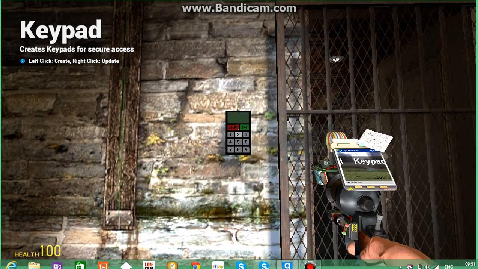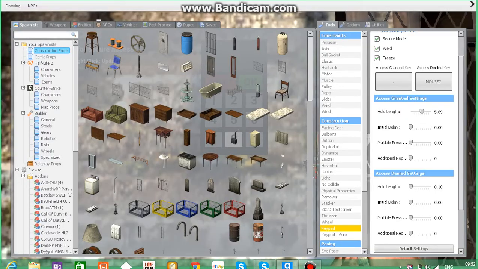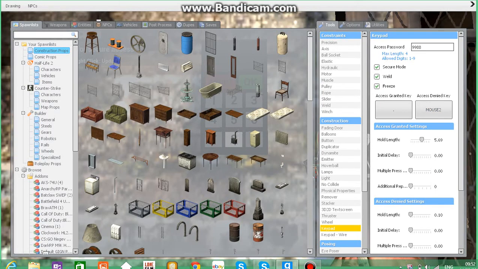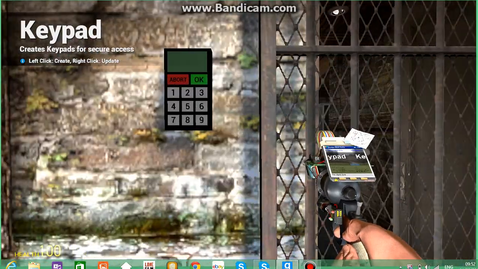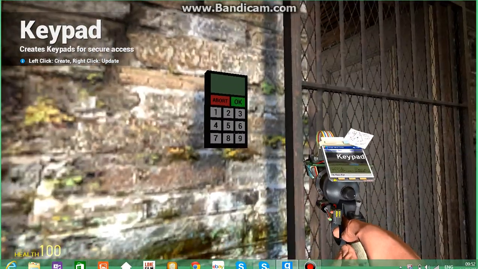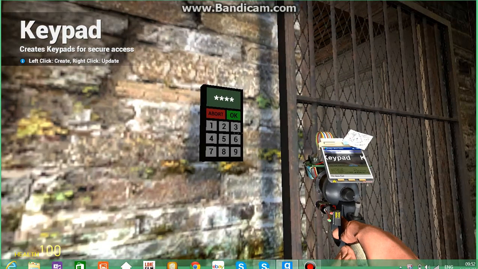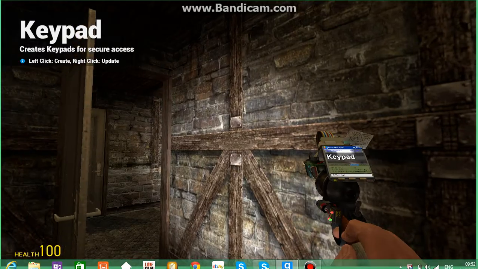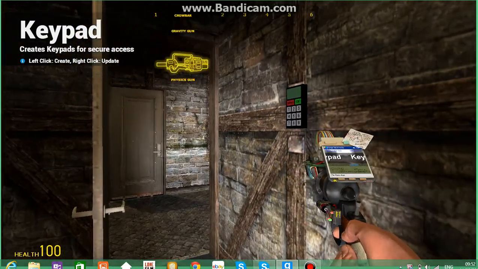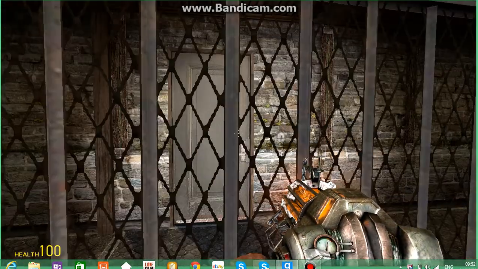You want to keep that up there. You put your code up here. So then you enter the code. And put another one there. So then now you've got a fading door.